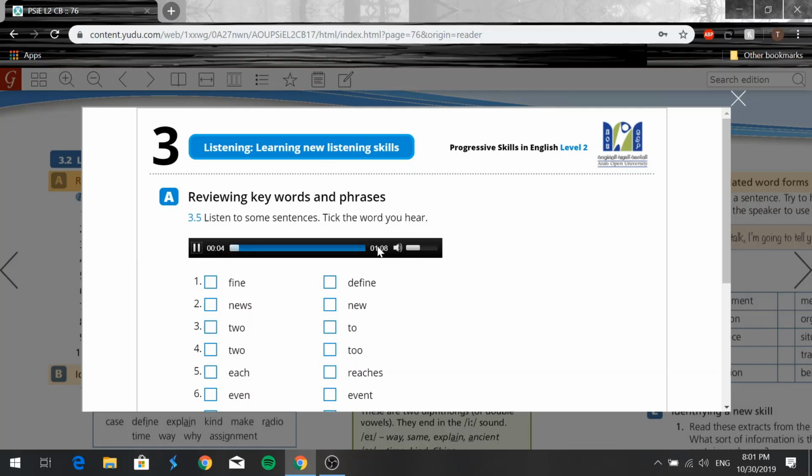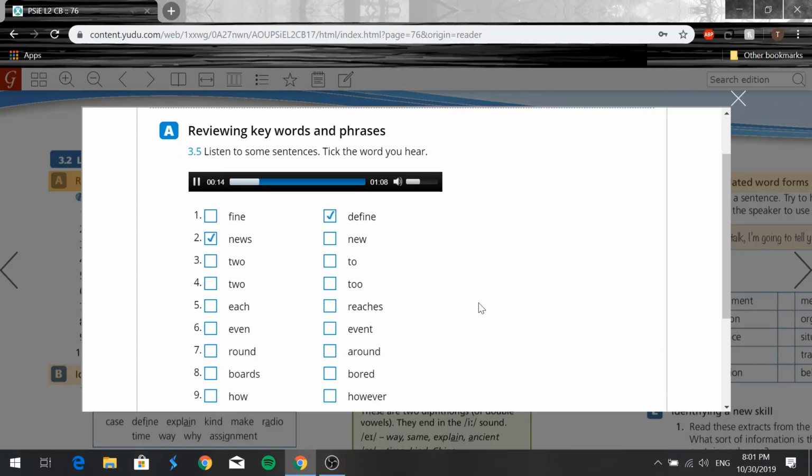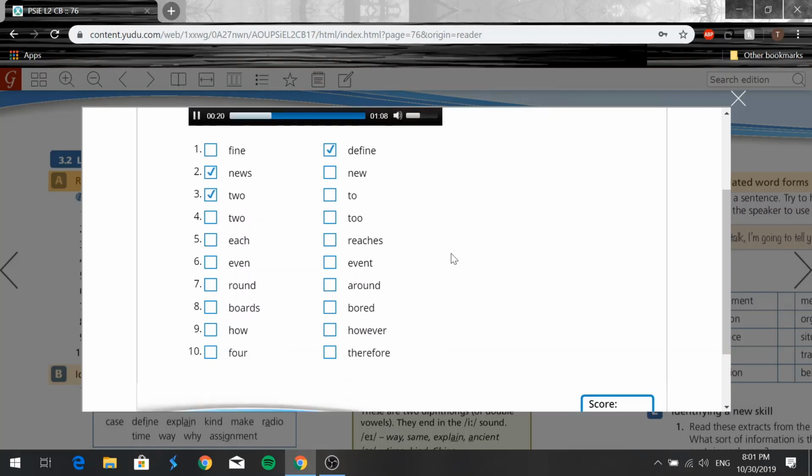1. I will define the word media. 2. I am going to talk about the news media. 3. Medium has 2 main meanings. 4. A medium is a way of communicating too. 5.